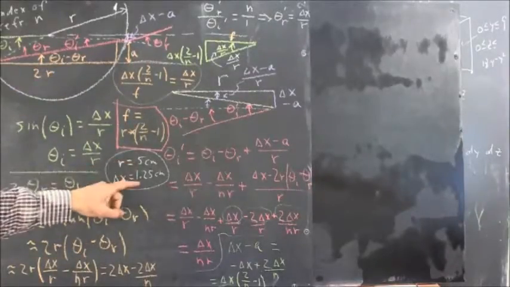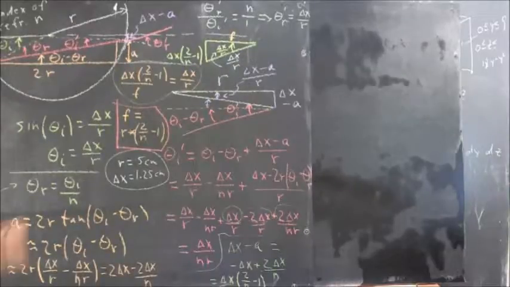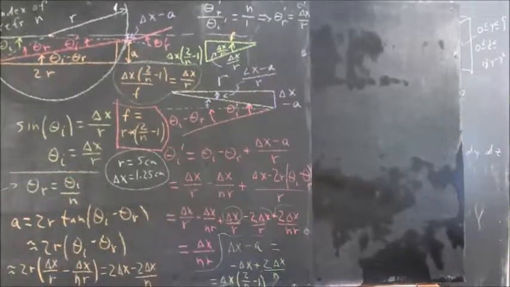If r is 5 centimeters and delta x is 1.25 centimeters, then theta I, which is delta x over r, is 1.25 over 5, and that's going to be 1/4 or 0.25, so your incident angle is going to be 0.25 radians.